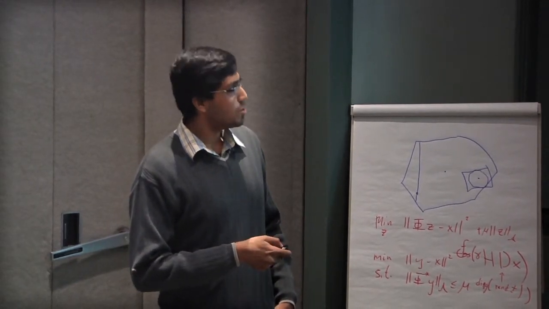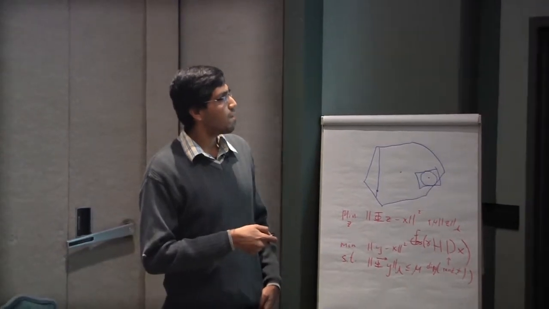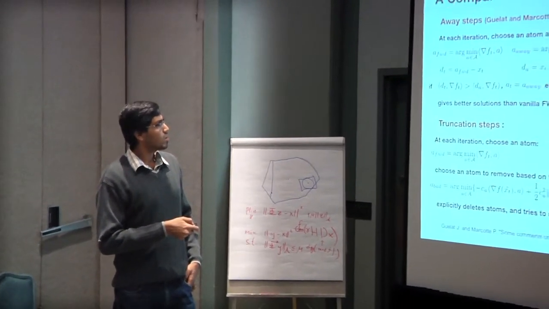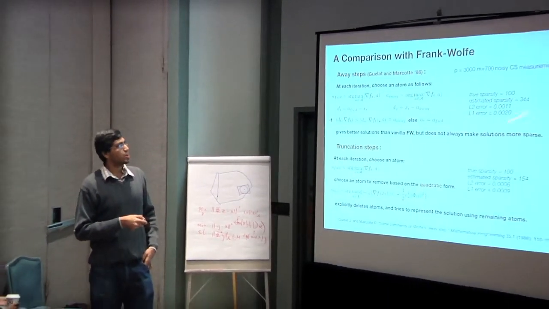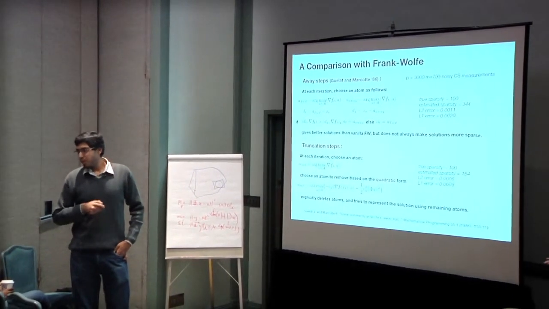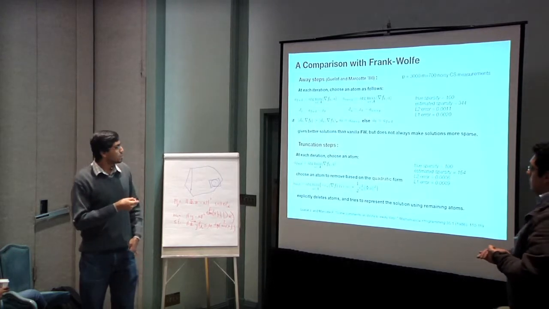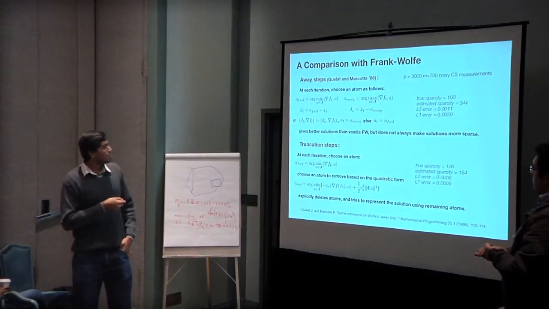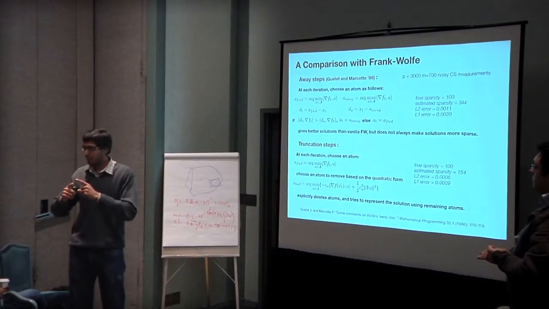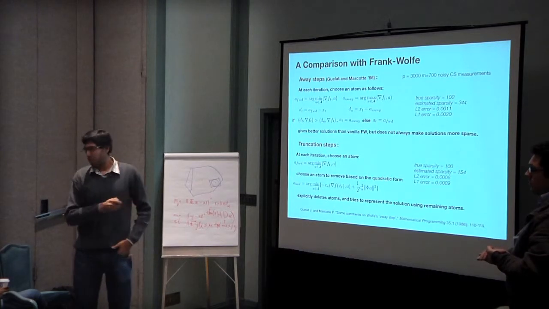I mean, we've done a lot. Like that, right? So that's what you'd get if you just do away steps. So you will get a sparser solution than what you would get with Frank-Wolfe. And the reason is because you can think about it this way, right? If the set is symmetric about the origin, A away is just going to be minus A forward, right?